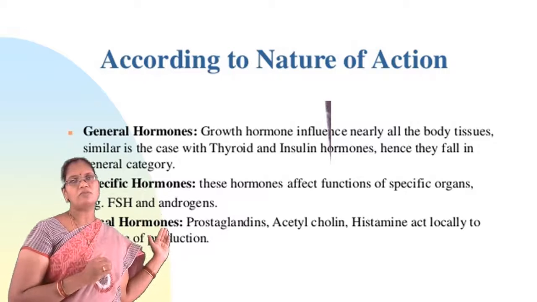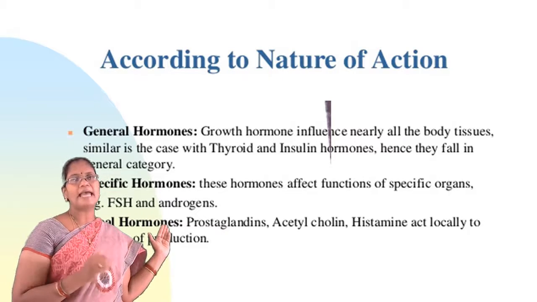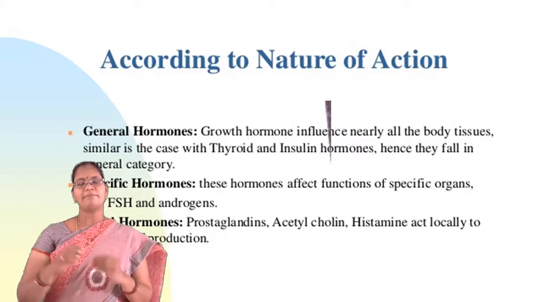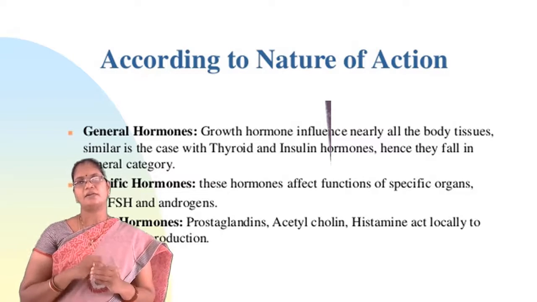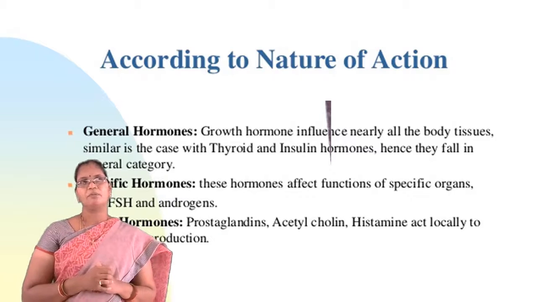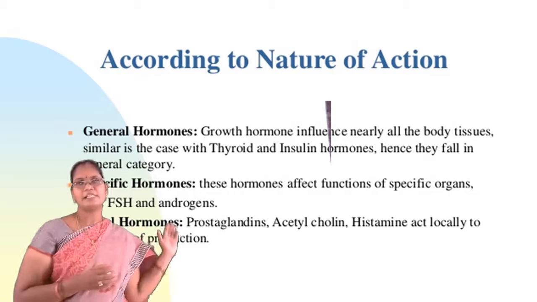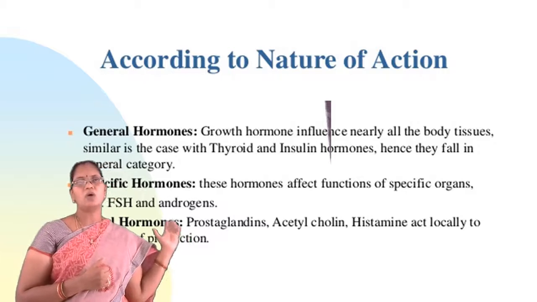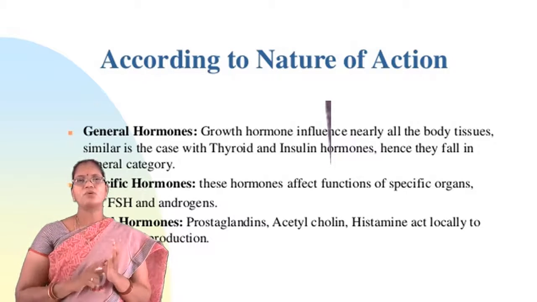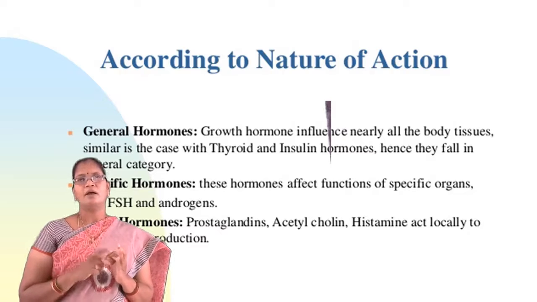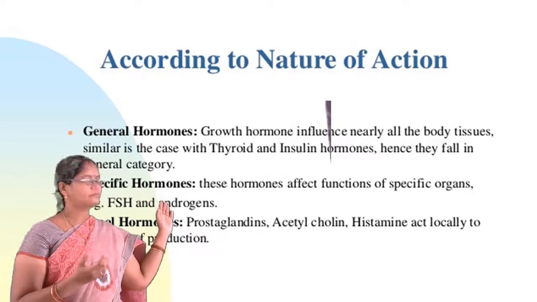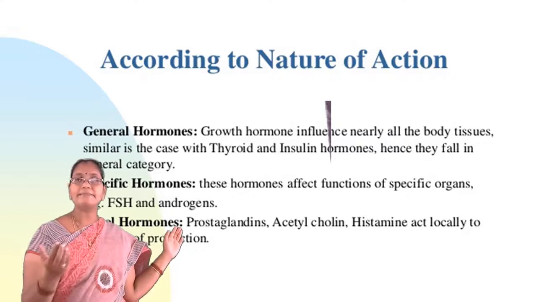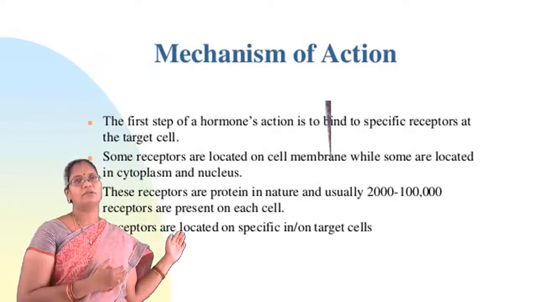Coming to the local hormones, they act locally at their site of production. That means near their site of production, they will show action. Examples for this are prostaglandins, acetylcholine, and histamine. So local hormones, for example prostaglandins and histamine, act where they are produced. So they are termed local hormones.